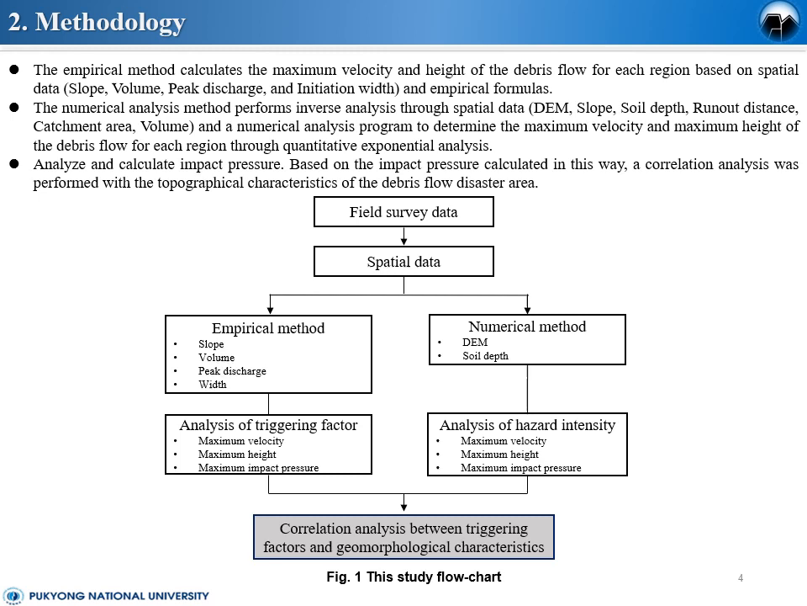The numerical analysis method performs inverse back analysis through spatial data and a numerical analysis program to determine the maximum velocity and the maximum height of the debris flow for each region through quantitative analysis. Analyze and calculate impact pressure, and then correlation analysis was performed with the geomorphological characteristic of the debris flow disaster area.